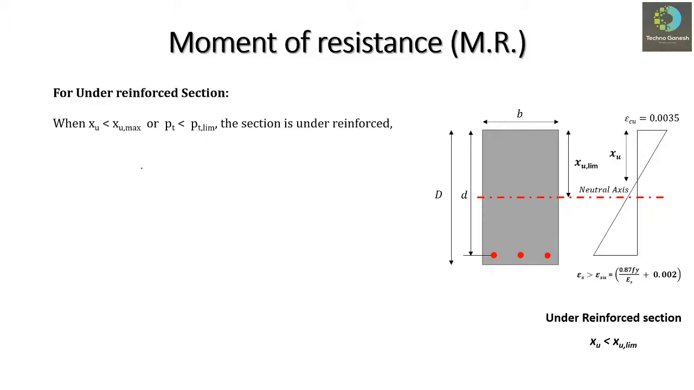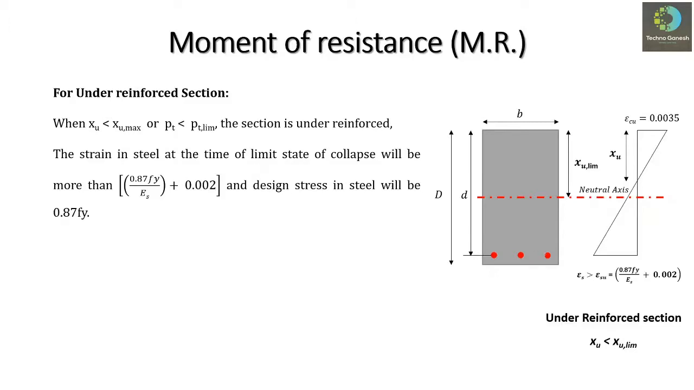So when the Xu is less than Xu limiting or Xu max, then we can say the section is an under-reinforced section, or when the actual percentage of steel provided is less than the percentage of steel required for the balanced section, that is Pt limiting, then we can say that the section is under-reinforced. Due to this, the strain in steel at the limit state of collapse will be more than the permissible value of 0.87 fy upon Es plus 0.002.